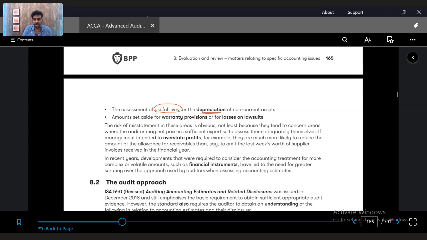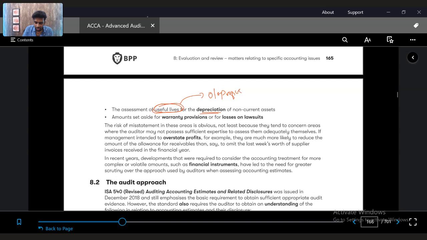If it is 10 years and they increase the useful life to 12 or 15 years, then the depreciation expense will drastically reduce. When the depreciation expense drastically reduces, the profits will increase. So if they manipulate the estimated useful life, it could lead to overstatement of profits.